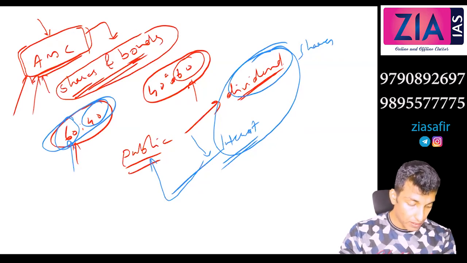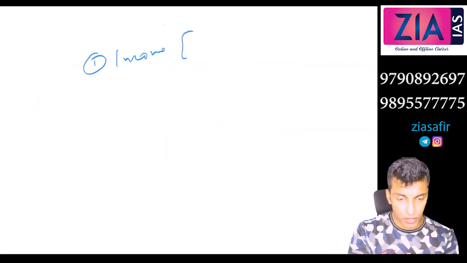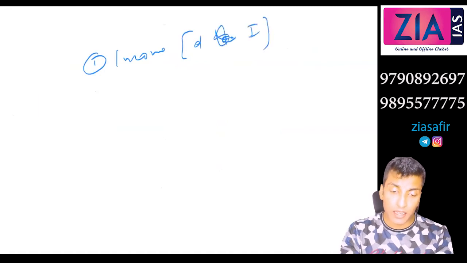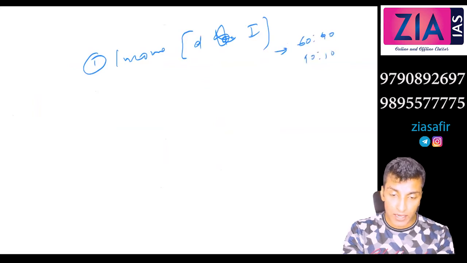Okay, now the return can be in another way also. See, I've told you first is actually income. The return could be in income, like what I've told you, dividend on one hand, and interest. See, here there are different options. It's up to you to decide in which proportion you need it. It can be 60-40, it can be 90-10 if this is share and this is bond.